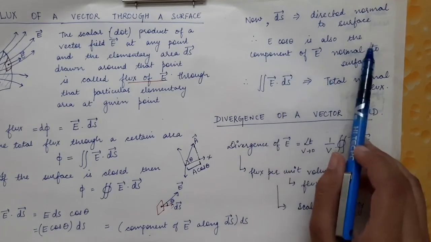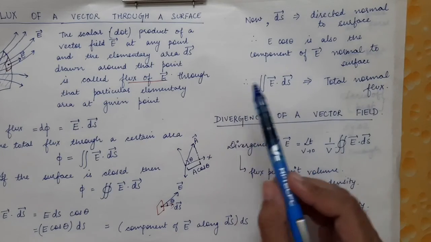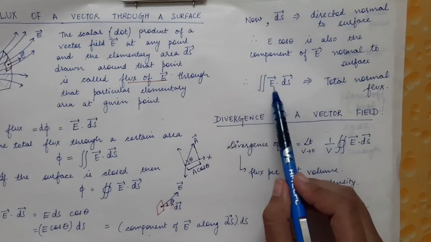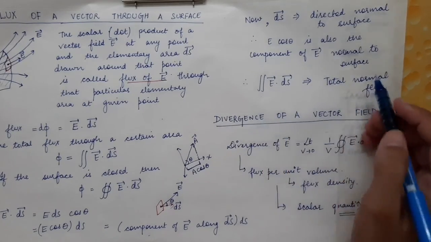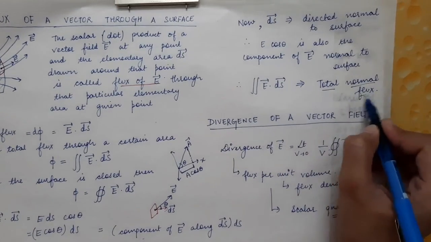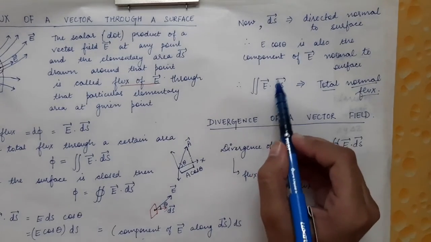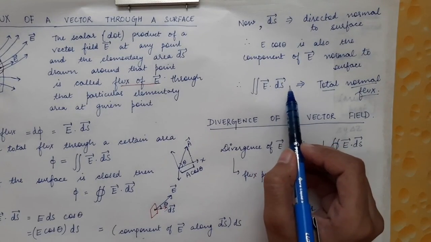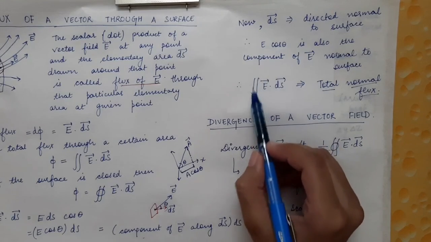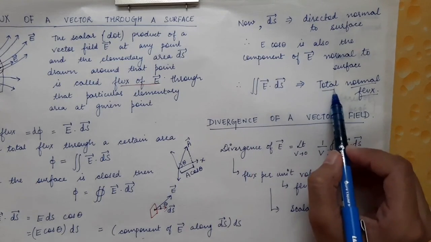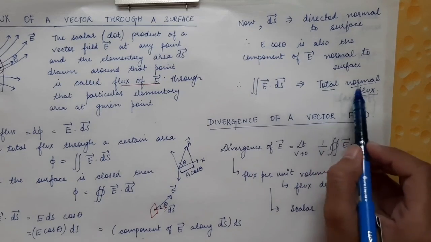Therefore this particular expression E dot ds and its surface integration is called the total normal flux. So E cos theta is perpendicular to the surface, ds vector is also perpendicular to the surface. So its surface integration will give us, this is also called the total normal